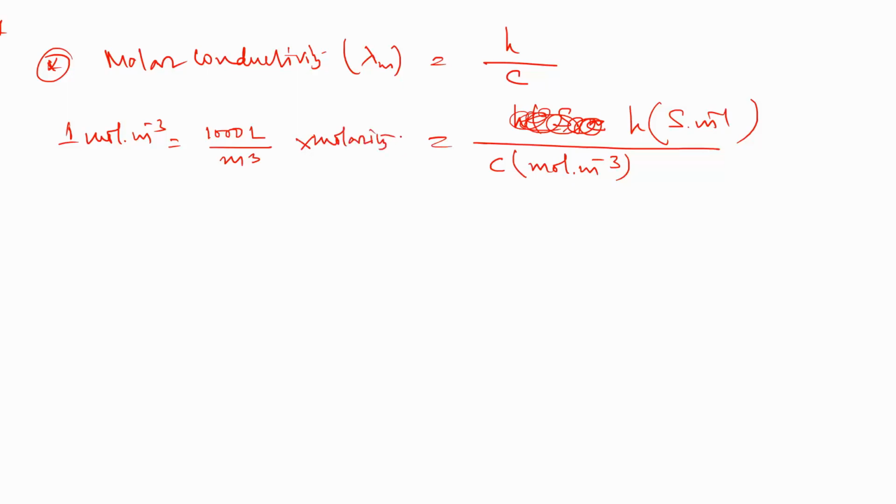We know molarity is moles per liter, so liter is cancelled out, and we get 1000 into molarity.